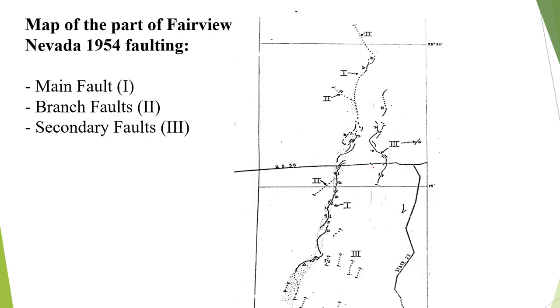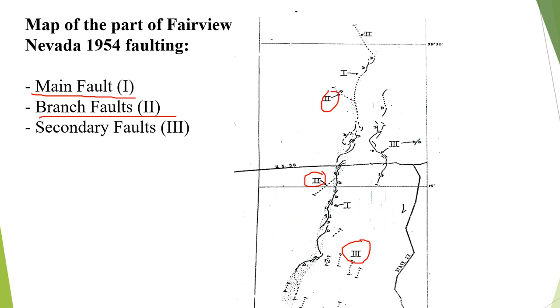So this is how you can understand the surface expression: the main fault has bigger length, bigger rupture, right? Then the branch faults, like these are the branch faults. You see that type 2. These are the type 2 faults. Type 1 is the main fault. Then you have type 3 faults.